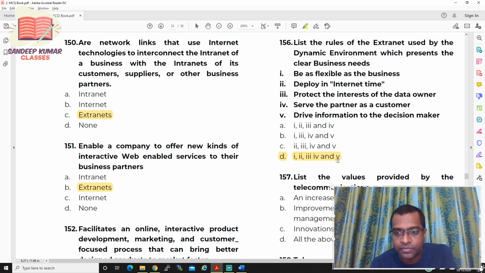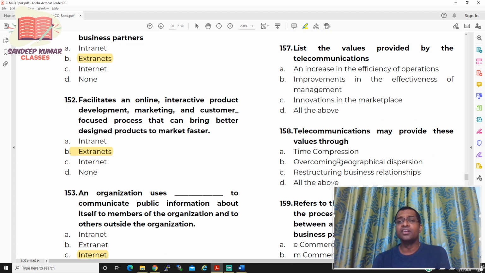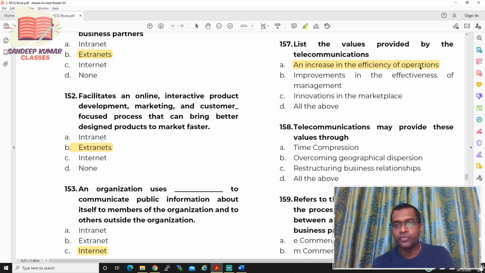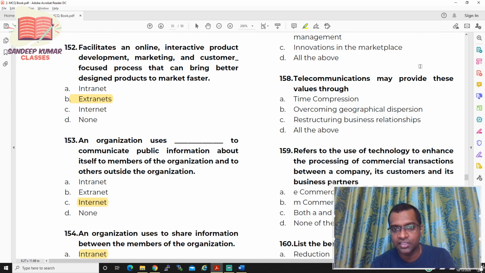Now let us move to question number 157. List the values provided by the telecommunications. So the option is, don't, most of the people will be writing option D, all of the above. No, sir, it is option A. It's a trick, so please remember. One of the uses is an increase in the efficiency of the operations.